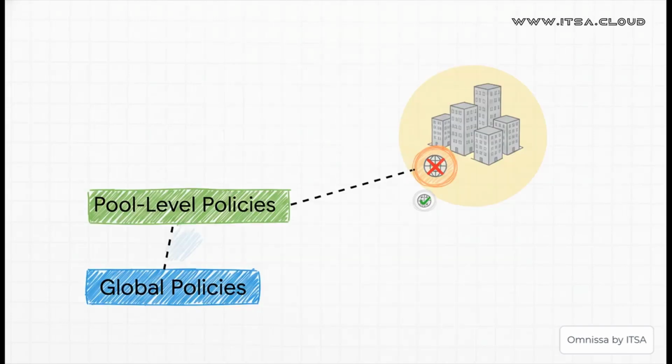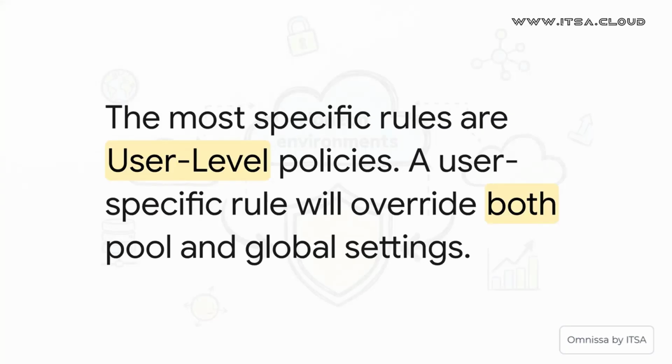Now, on top of that foundation, you start building out different neighborhoods in your city. These are your pool-level policies. So a rule you set here, let's say for your neighborhood of graphic designers who need a lot of power, can override that global setting, but only for that specific group. And finally, you can get super specific, right down to the individual household rules, which are your user-level policies. This is the most granular layer you can get.